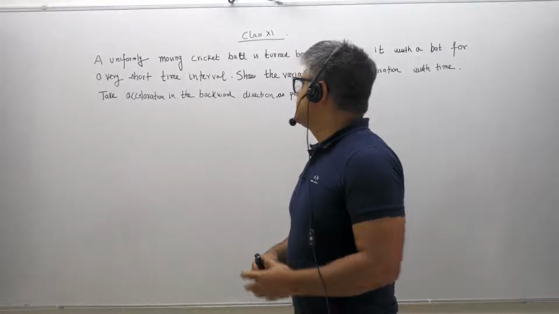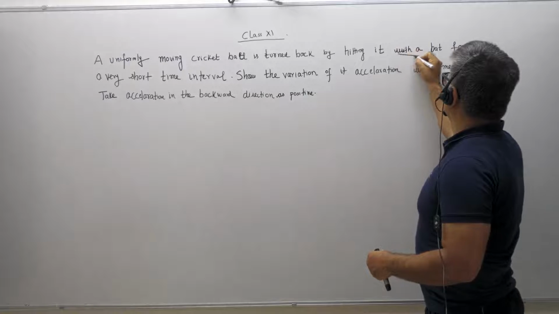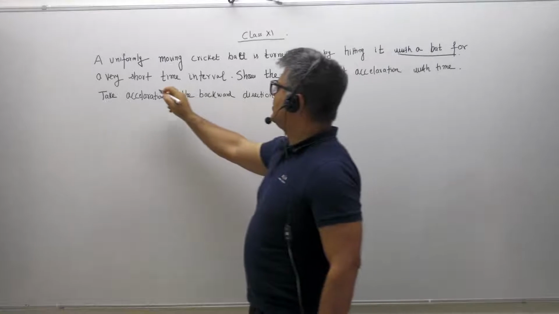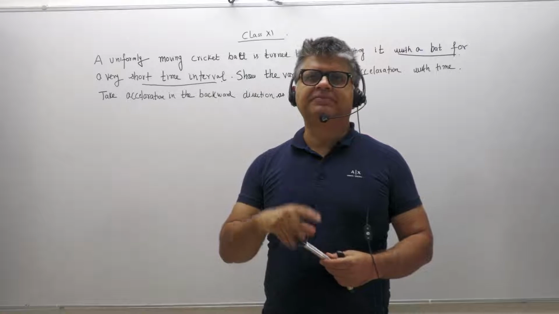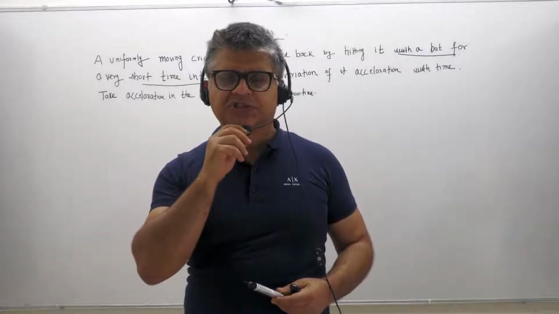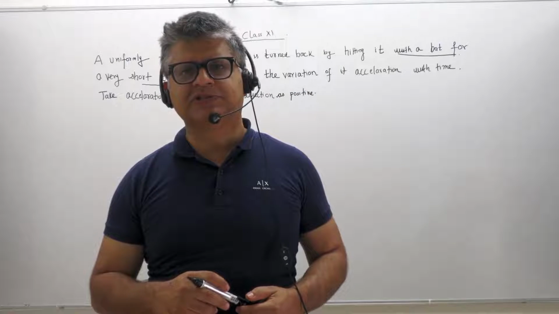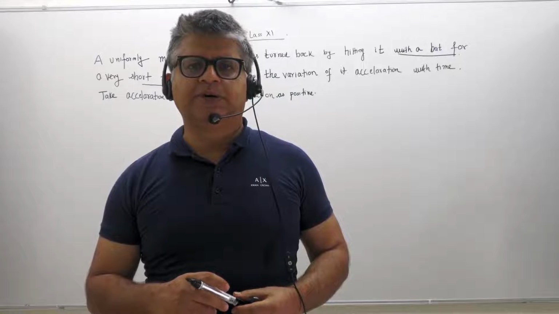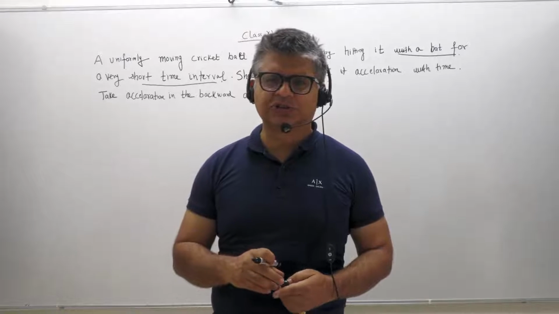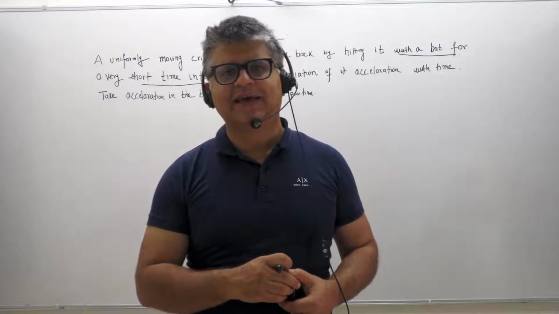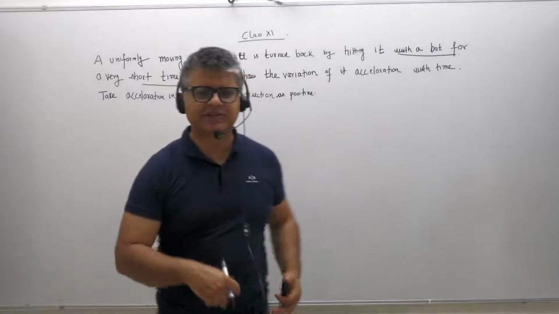Okay, this is a question of a cricket ball which is hit by a bat, and for a very short time interval. Now, this concept of an impulsive force, which is a short-term force, is very important to understand because it links to the change in momentum. But I think most of the solutions fail to explain what exactly is happening when the ball strikes a bat. See, this is what happens, and let me explain to you.